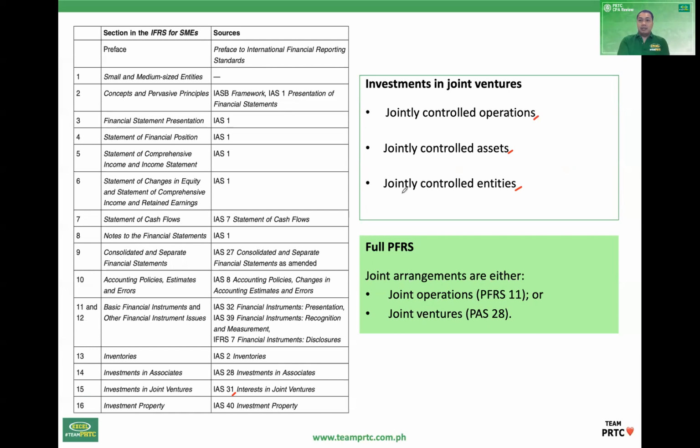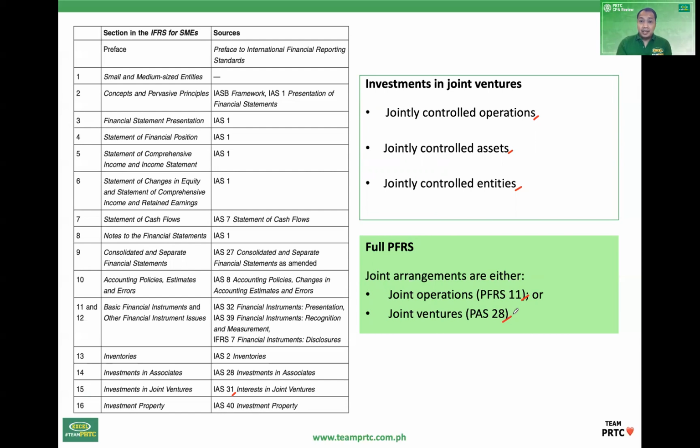Now, anong kaibahan sa full IFRS? Okay, in full PFRS, ang tawag na joint arrangements. At ang joint arrangements, pwede siyang joint operations. So ang ina-apply PFRS 11, o kaya joint ventures. So ang ina-apply naman 28. Okay?